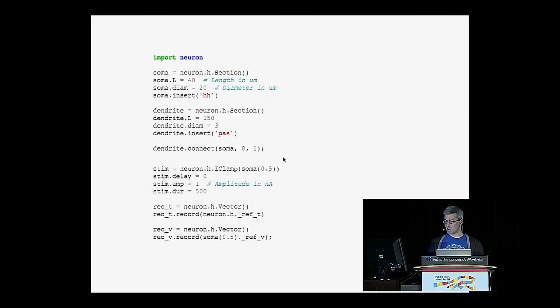And then to simulate our current clamp experiment, we make this iClamp object. We give it the thing that we're clamping the current of. We're going to inject, in this case, 1 nanoamp of current for 500 milliseconds. And then what Neuron calls vectors are how we're essentially collecting the data from that experiment.